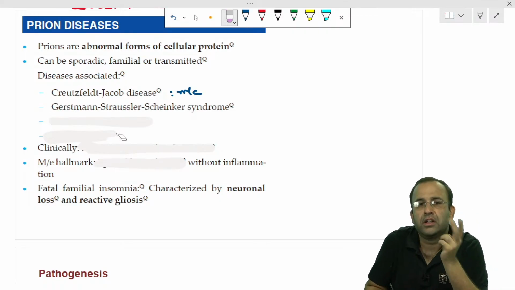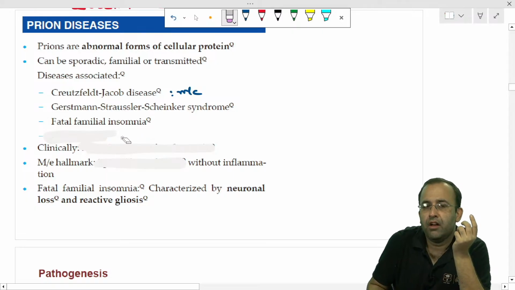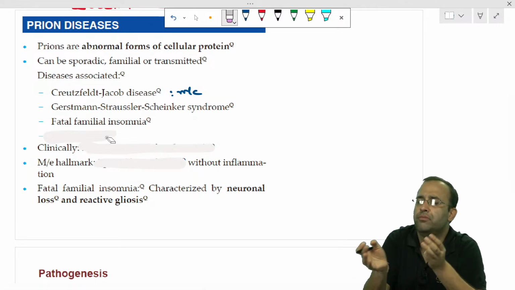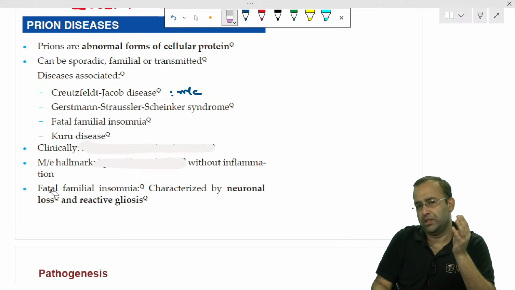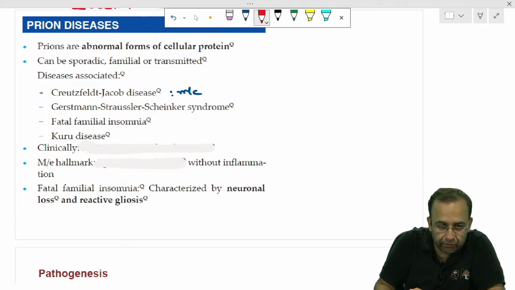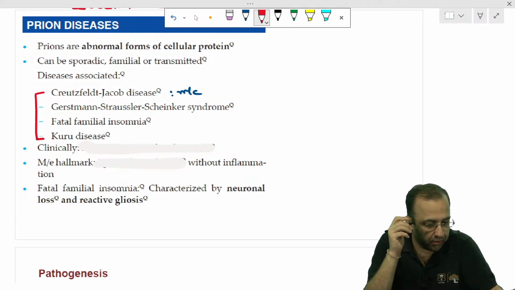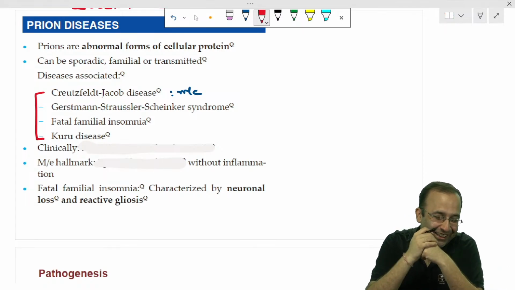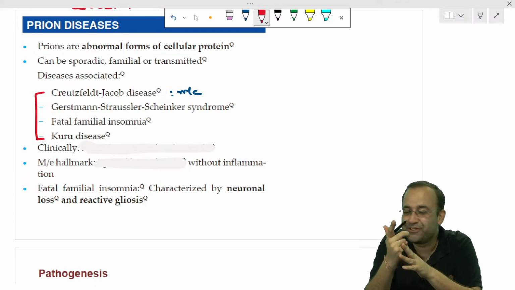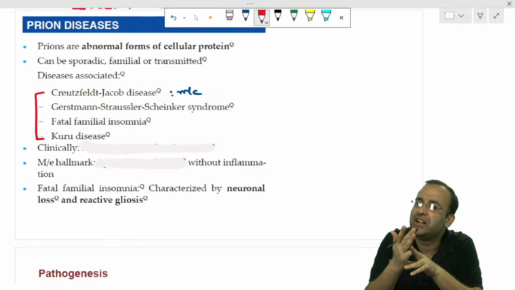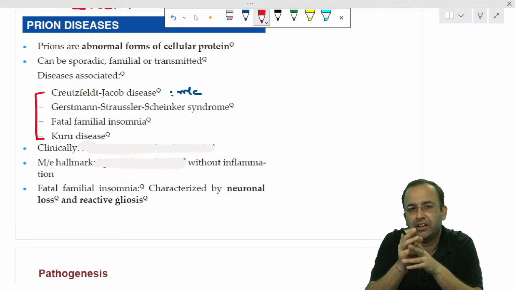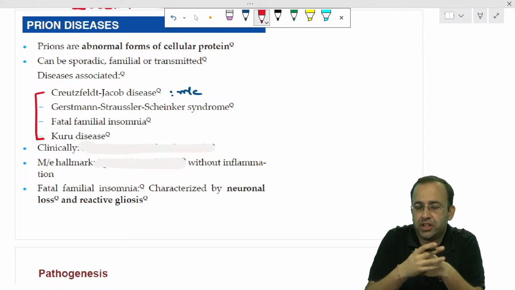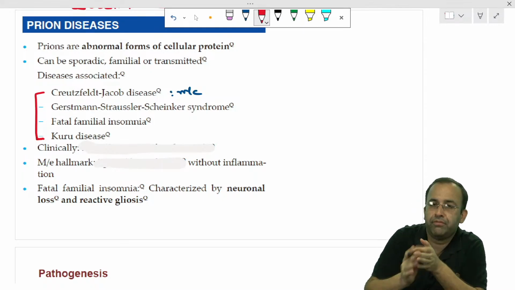Others are Gerstmann-Straussler-Scheinker syndrome, fatal familial insomnia (fatal, the patient is not able to sleep), and Kuru disease. These are the 4 prion disorders. Creutzfeldt-Jakob, Kuru disease, fatal familial insomnia, these we always remember. What we need to remember is Gerstmann-Straussler-Scheinker syndrome. The option will be there in front of you.